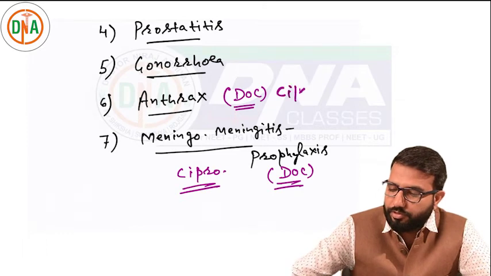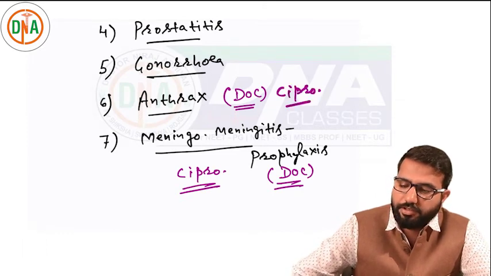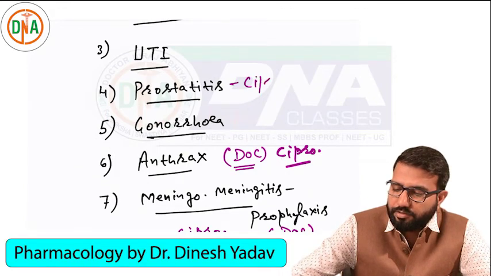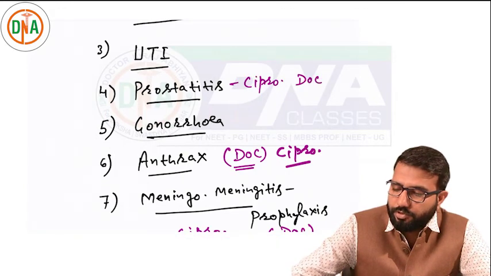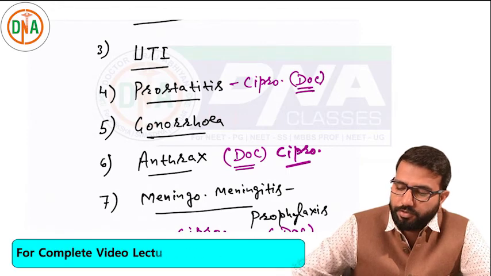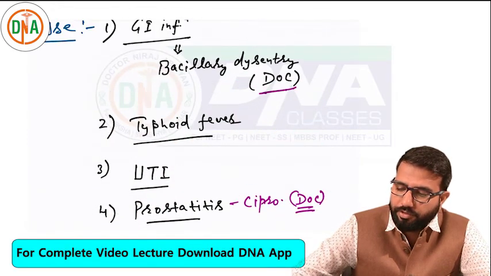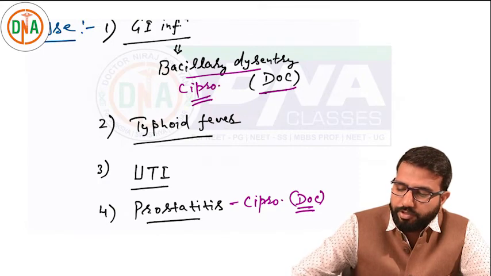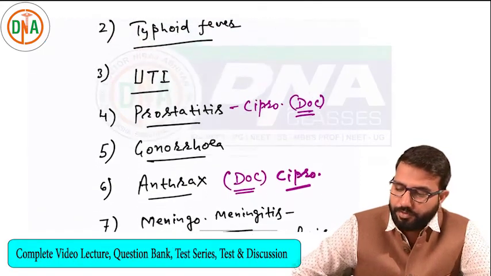Cipro is drug of choice in anthrax. Cipro is still drug of choice in prostatitis. Cipro is very good drug for bacillary dysentery. So ciprofloxacin is very commonly used for all these infections.